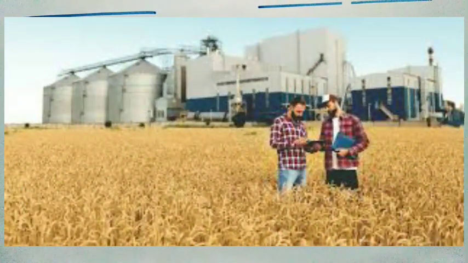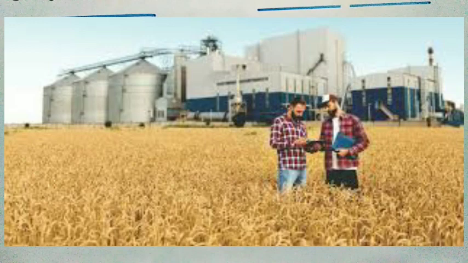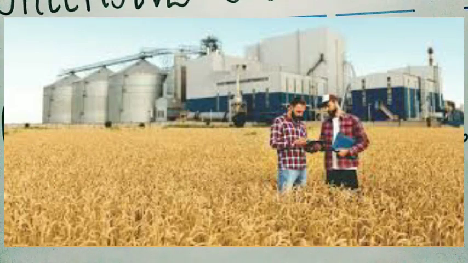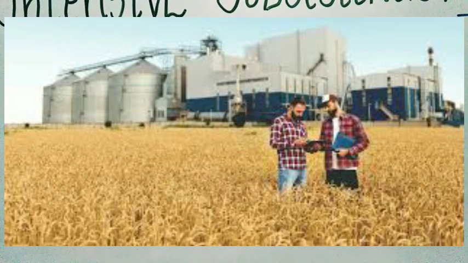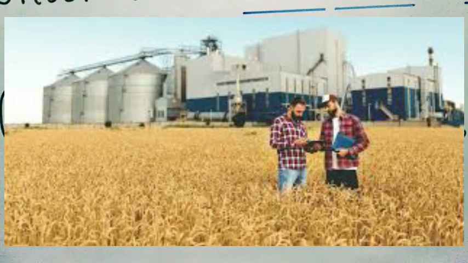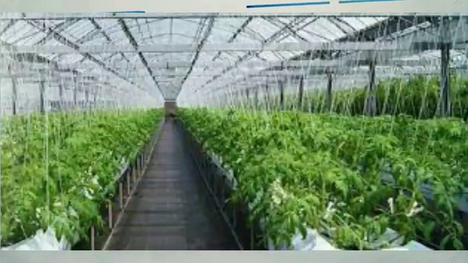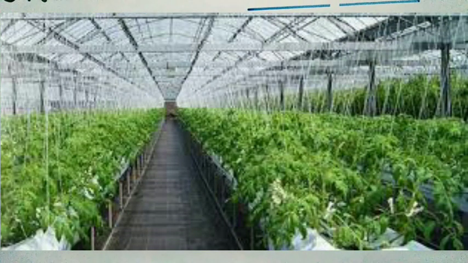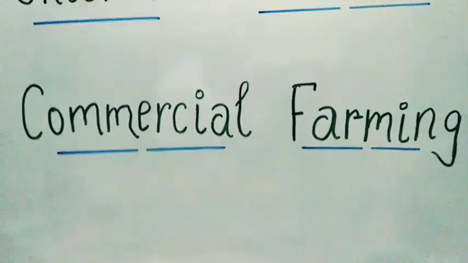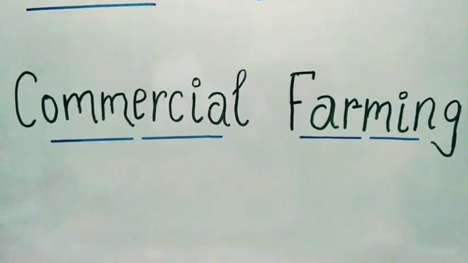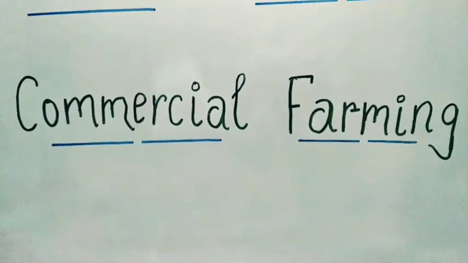The main characteristic of commercial farming is the use of higher doses of modern inputs, high yielding varieties of seeds, chemicals, fertilizers, insecticides and pesticides in order to obtain higher productivity. What is the aim of the farmer? They want to get more production, so they use more high yielding seeds, fertilizers, chemicals and other inputs for more productivity.